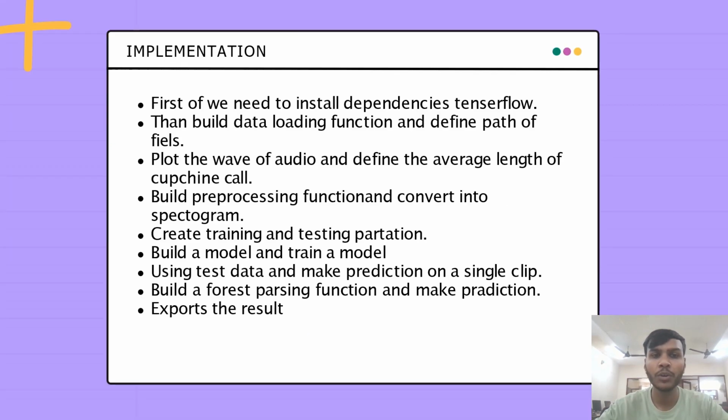Implementation. First of all, we need to install the dependency TensorFlow. Then build a data loading function and define the path of files. Then plot a wave of audio and define the average length of caption calls. Build a pre-processing function to convert into a spectrogram. Create training and testing partitions. Build a model, train it using training data, and make a prediction on a single clip. Build a function for parsing, make a prediction and export the result.